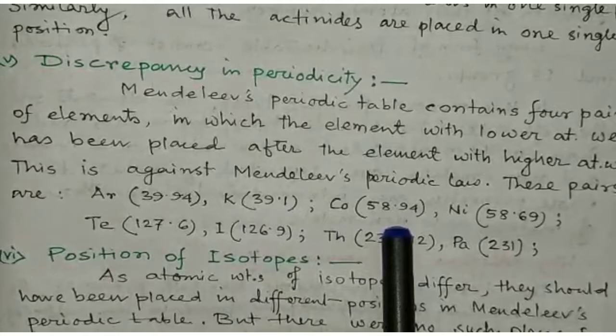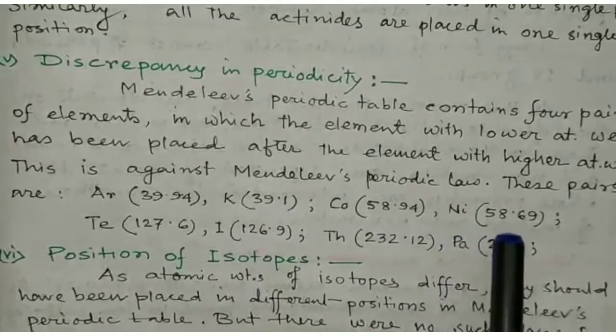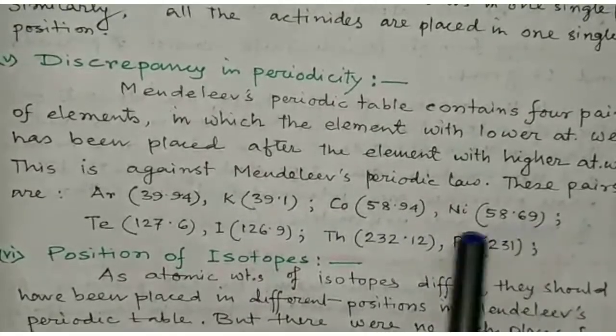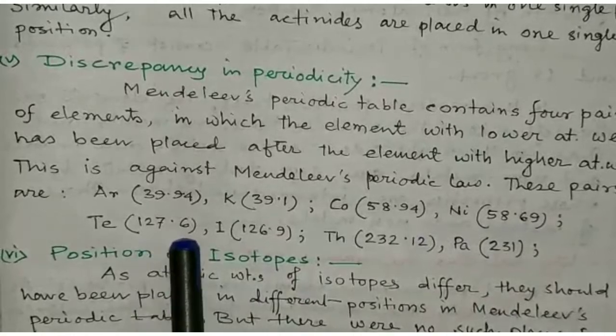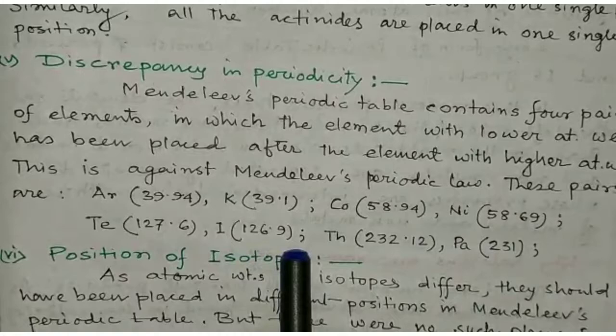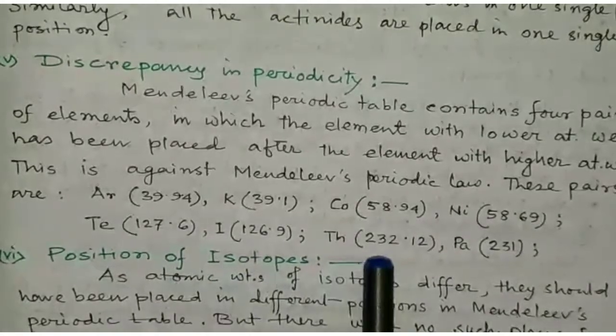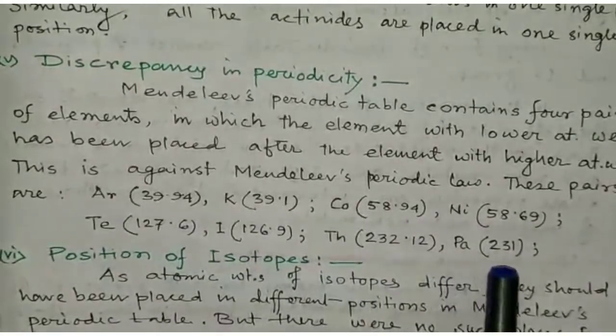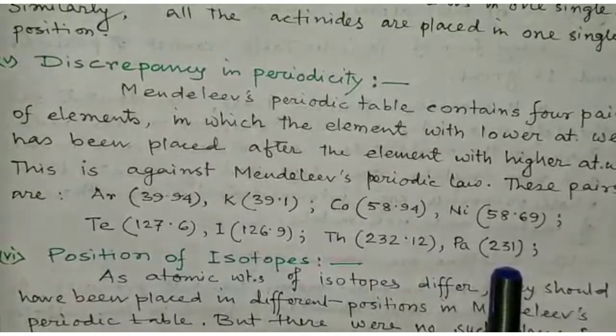Similarly, cobalt is 58.94, whereas nickel is 58.69. Tellurium 127.6, whereas iodine is 126.9. And the last pair is thorium 232.12 and protactinium 231.